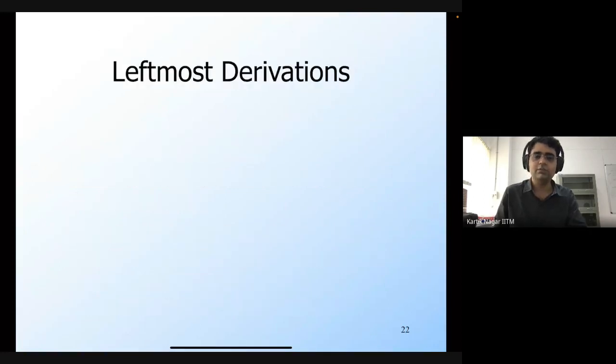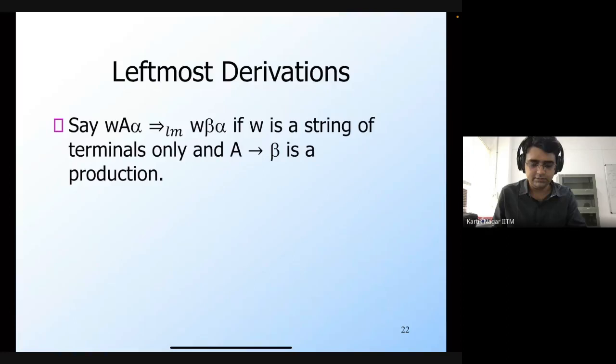So let's make this notion more formal by formally defining the leftmost derivation. The leftmost derivation, as the name implies, always picks the leftmost variable, or the leftmost non-terminal, in any sentential form. So if you have the form W A alpha, where W is a terminal string, so W is in sigma star, W doesn't contain any variables or non-terminals inside it. Then you have this particular non-terminal A. In this form W A alpha, the leftmost non-terminal is therefore A.